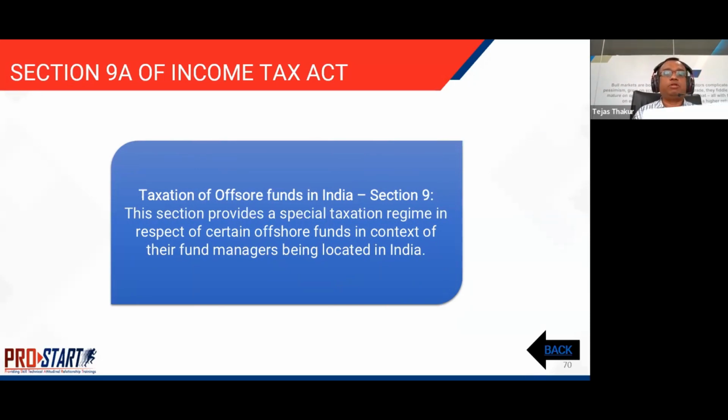It has several exemptions to enable fund managers who are sitting outside India's jurisdiction to come and settle in India and open their shops in India, and they'll continue to enjoy those tax benefits which the foreign investors were enjoying before when the fund managers were sitting in those respective foreign jurisdictions.